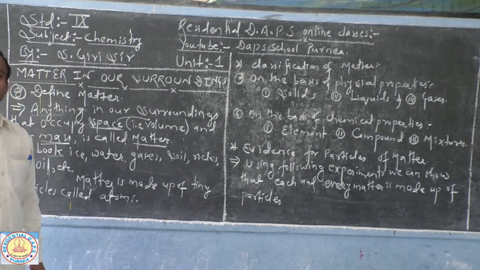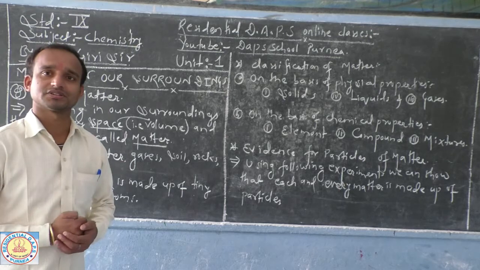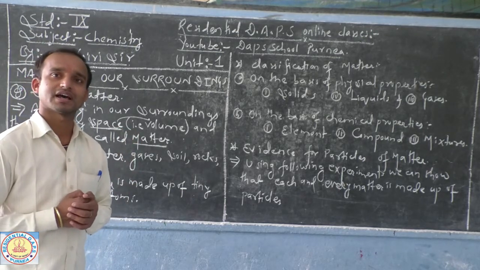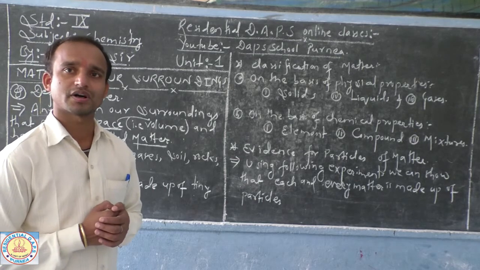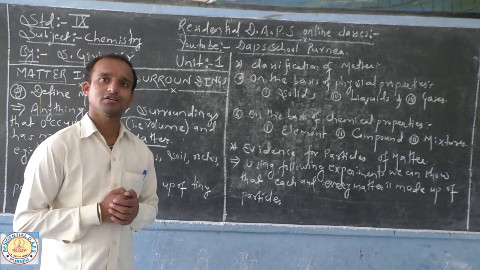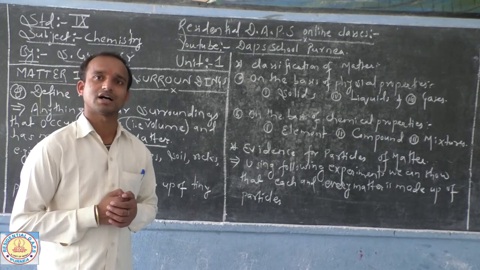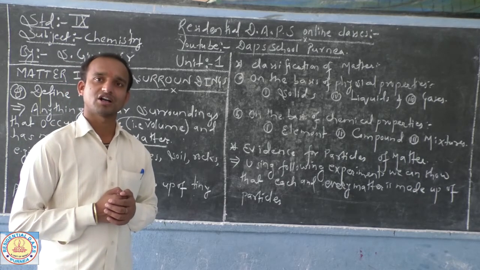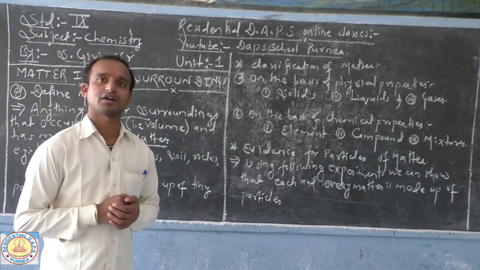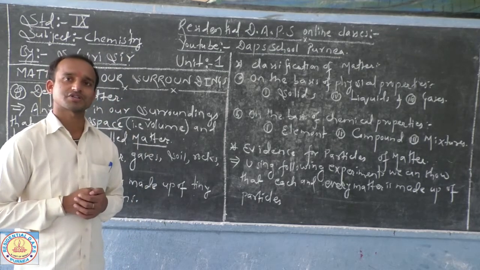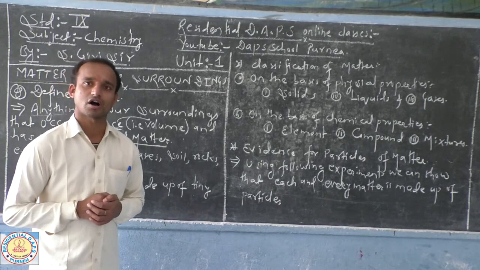Now, what exactly is matter made up of? Not to forget, our body itself is matter, since we occupy some space and our body has mass. In biology we have already studied that our body or a plant body is made up of the tiniest particle known as the cell. The cell is regarded as the structural and functional unit of life.